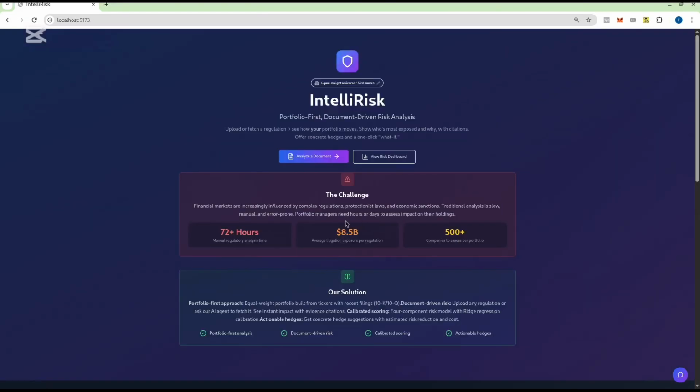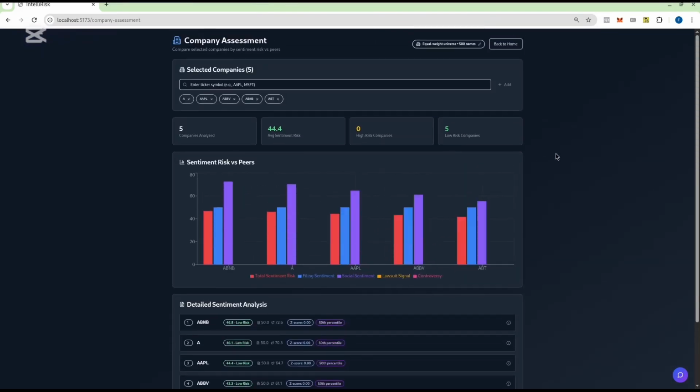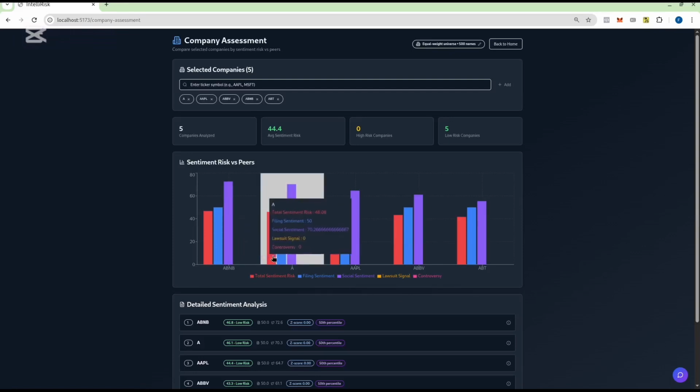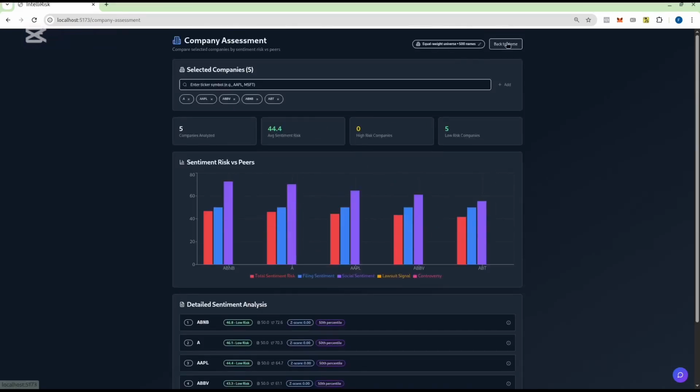So if I go back home and go into company assessment, here you can basically get different metrics and similar companies. So here we have Airbnb, Apple, etc. You can actually see the sentiment, the total sentiment, the filing sentiment from SEC filings, the social sentiment from Twitter, and the lawsuit signal is not working right now as we reached our API credit limit. But here you can see.